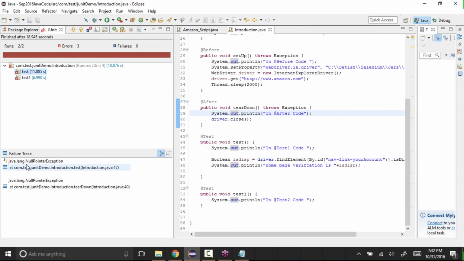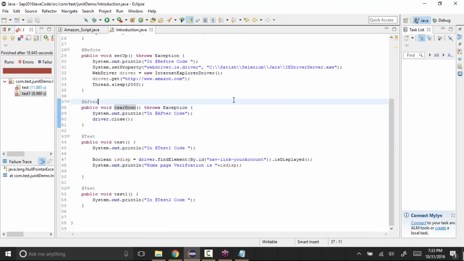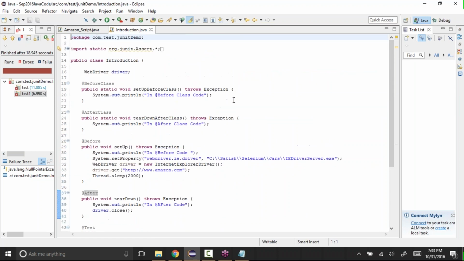It says java.lang.NullPointerException at com.test.JUnitDemoIntroduction. So it looks like there was some error because of which it couldn't run, and it says at tearDown. So there is something wrong in this code, so that's why it could not close the browser. Let's see what the problem is. WebDriver driver, we don't need to define it again here, so I'll say driver equal to this. So WebDriver driver, then driver equal to new InternetExplorerDriver, then driver.quit. Let's run this again and see.